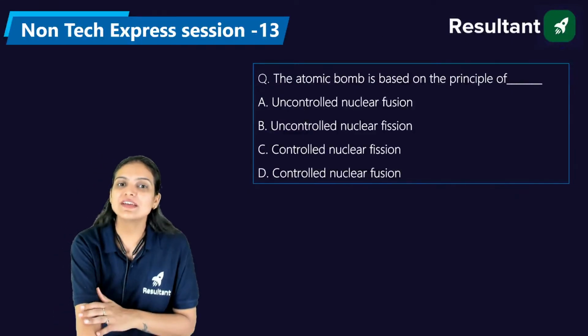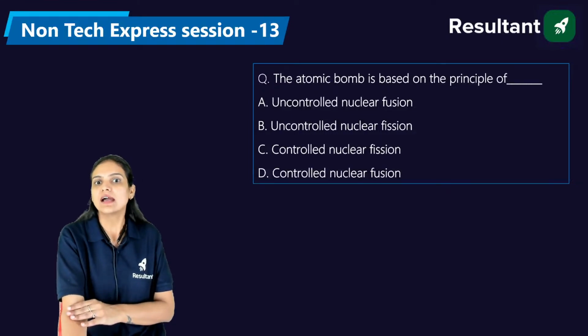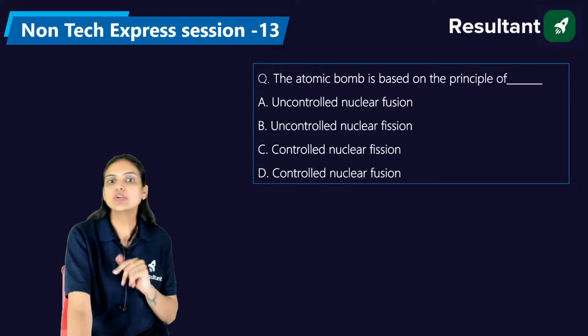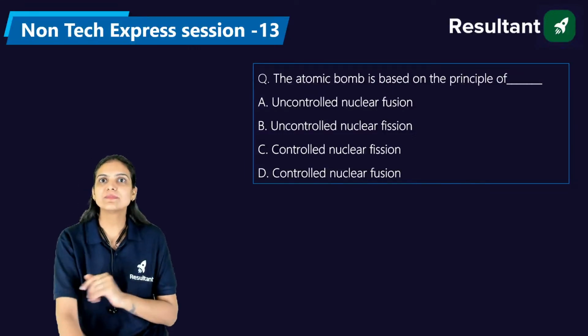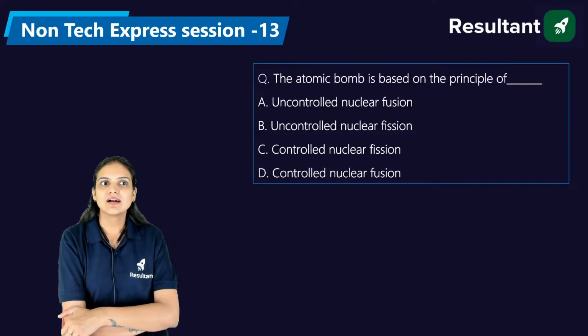Okay, now we have: the atomic bomb is based on the principle of uncontrolled nuclear fusion, uncontrolled nuclear fission, controlled nuclear fission, or controlled nuclear fusion. What is your answer, everyone? Sultanuddin is saying it's A, that is uncontrolled nuclear fusion. Okay, who is going to answer? The atomic bomb. Yes, Vivek. Okay, B is the right answer.